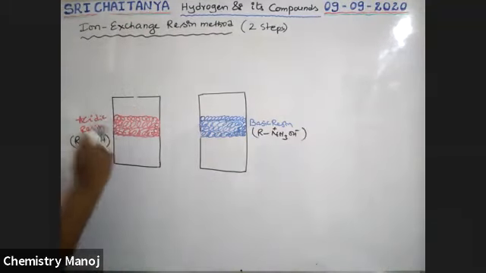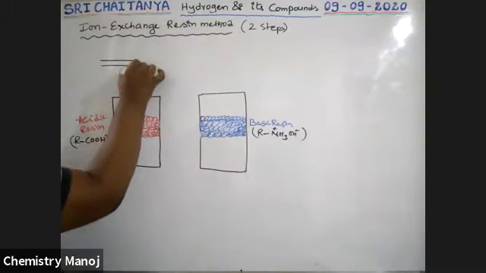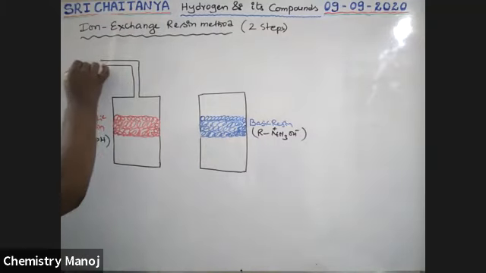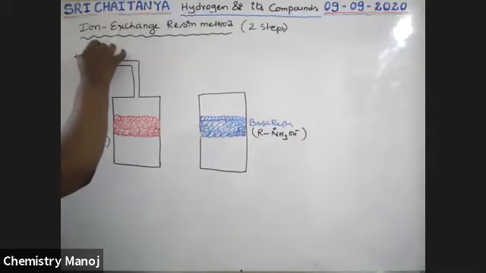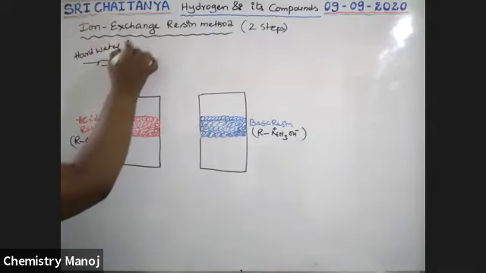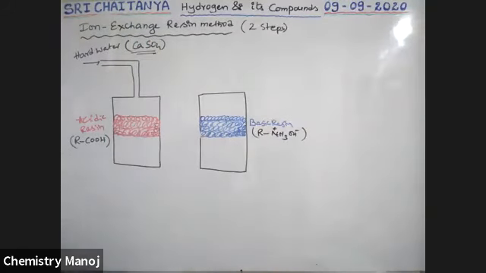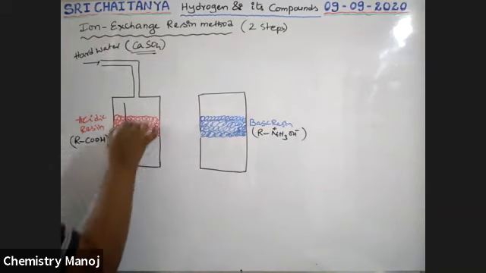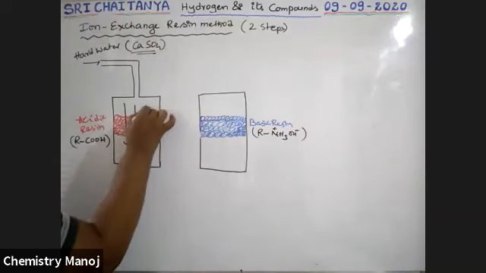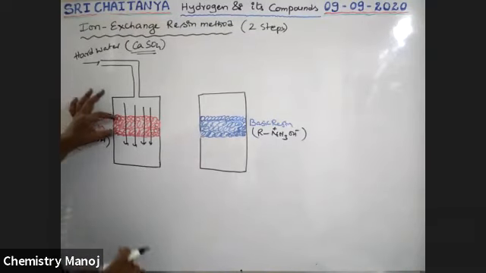Now through these resins, I passed hard water. Let us consider this hard water contains calcium sulfate. So the calcium sulfate containing water is passed through these resins, because resins have some pores in them. Through those pores it is diffused.